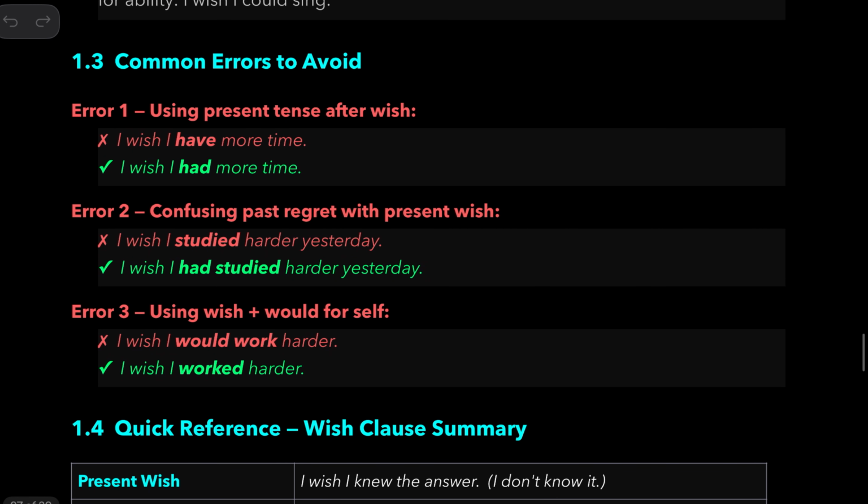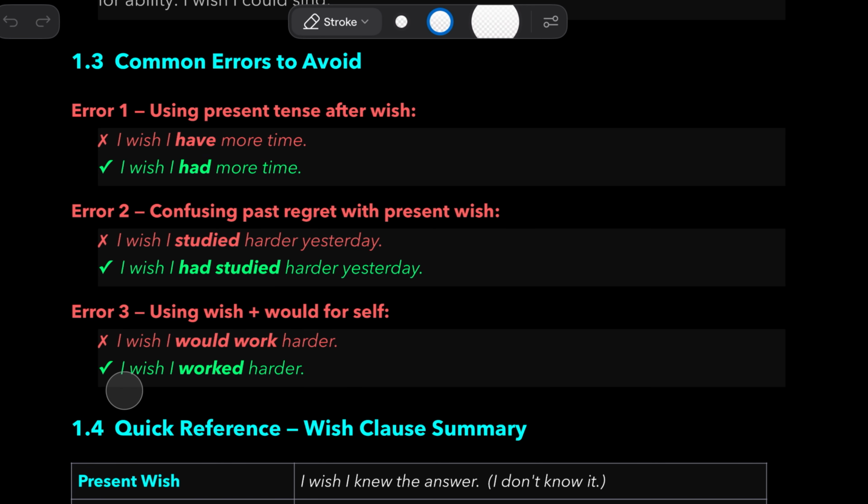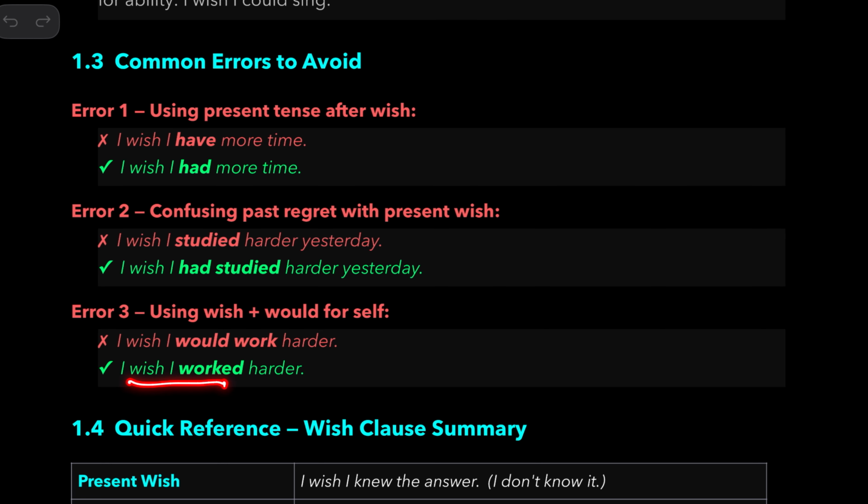Now some errors. I wish I have a more time. That is wrong. I wish I had more time. Some people use present tense after wish wrongly. And I wish I studied harder yesterday. So you are using past simple wrong. I wish I had studied harder yesterday. Meaning now you regret. So I wish I worked harder. So we cannot use would for self.